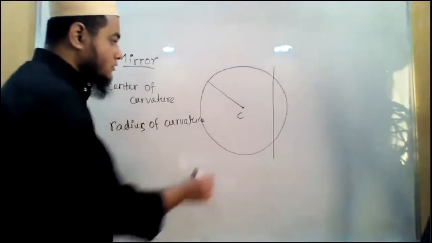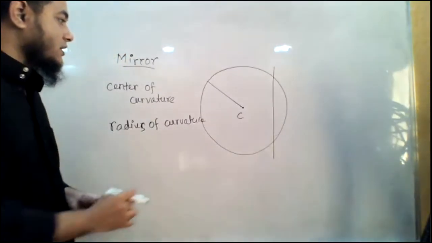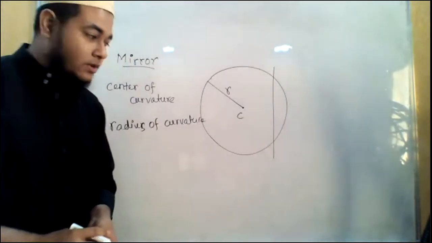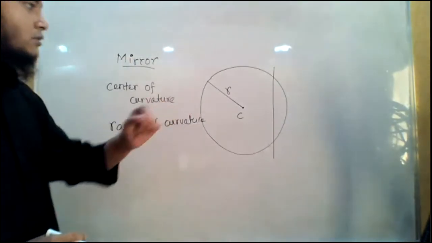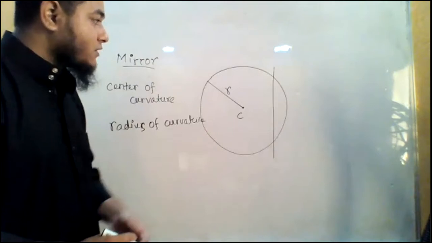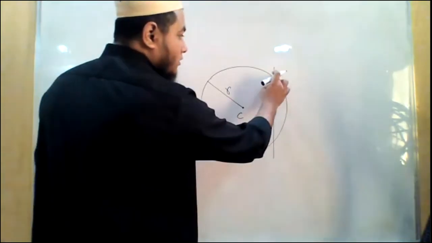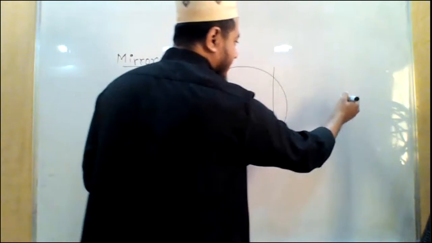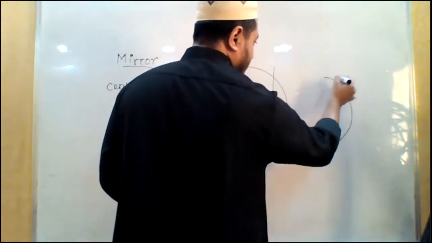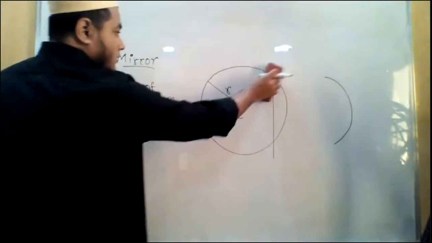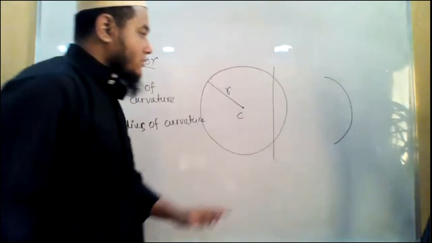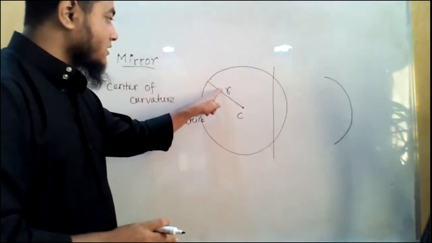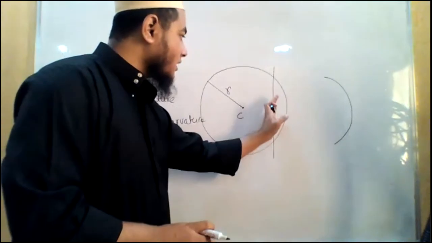Okay, so we understood what is center of curvature and what is radius of curvature. Radius of curvature is expressed as r. These are the first two terminologies that we need to understand. After that, we will now focus on this part only. Let us say I have already cut this part and taken apart. Let it be here, so that it is easy for you to understand. This is the center of curvature, this is radius of curvature, and this part I have cut, okay?